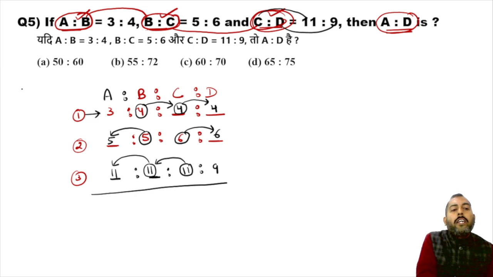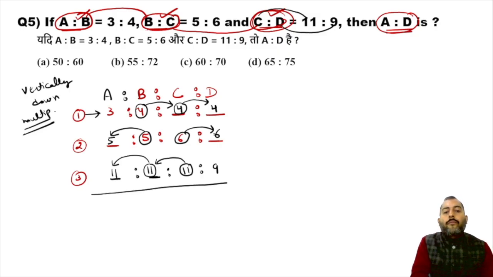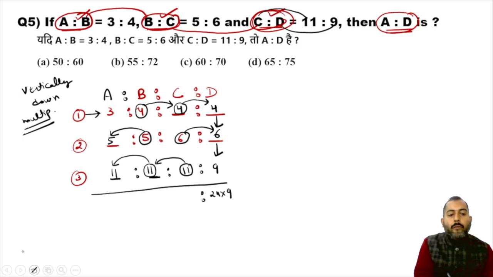Now vertically down, you will multiply. What you gonna do? Vertically down, multiplication should be there. So vertically down, 4 into 6 into 9, which is 24 into 9. So we're going to write down 24 into 9 below D. Now, below C, 4 into 6, 24 into 11 below C. And talking about B, 4 into 5, 20 into 11 below B. And finally, 3 into 5, 15 into 11 below A.